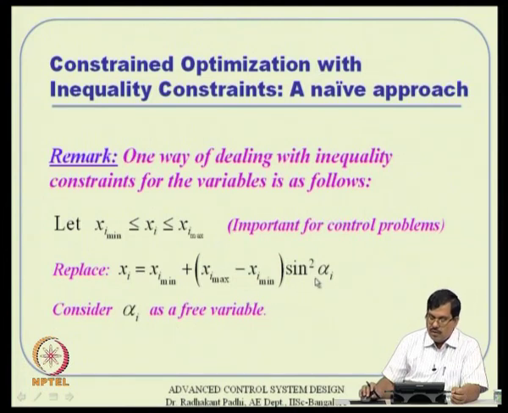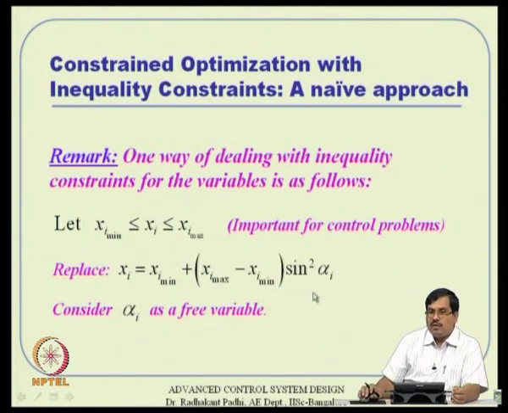And what is the idea here? If I formulate this equation, remember sin square alpha i can take values between 0 and 1. If it is 0, then obviously xi will get its minimum value, if it is 1, it will get its maximum value, and anywhere in between it will be an intermediate value actually. So, the whole idea is to replace xi with this equation and then consider alpha i as a free variable actually. But unfortunately, this approach does not work very well.